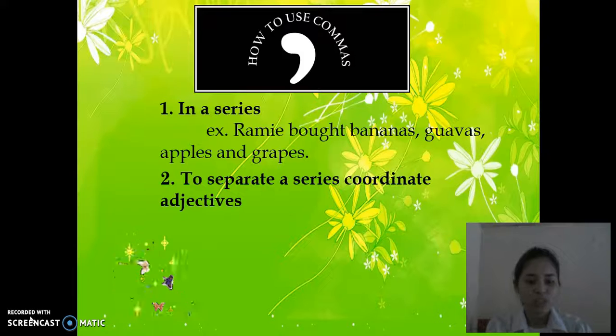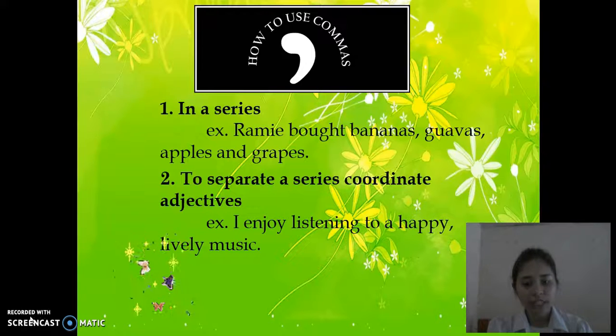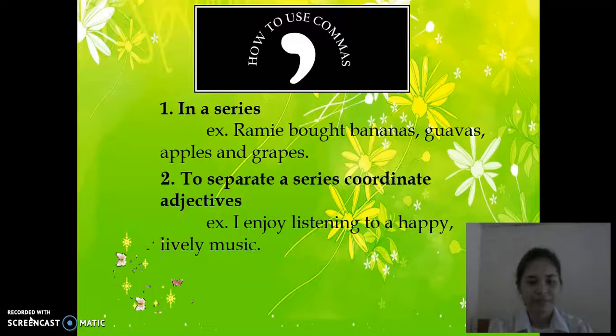Next is to separate a series of coordinate adjectives. For example, I enjoy listening to happy, lively music. As you can see, a comma is put between the words happy and lively, because these words are a series of coordinating adjectives.